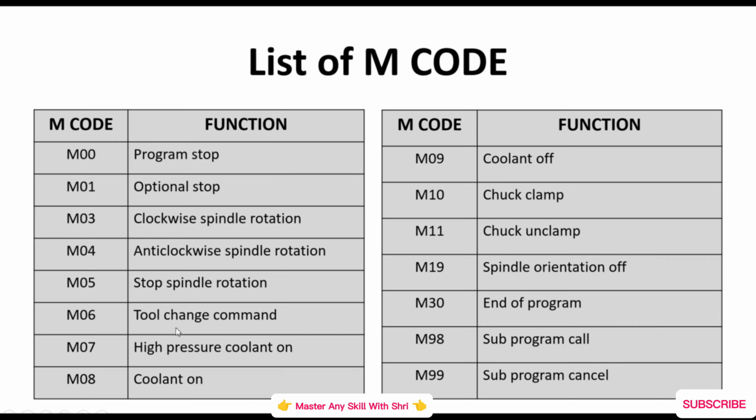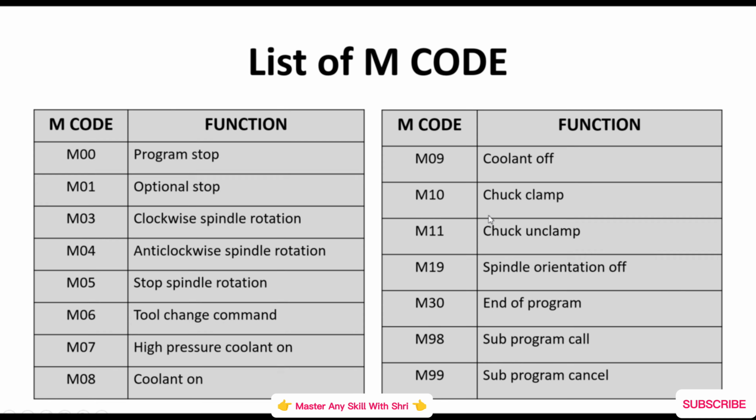M06 is used to change the tool. We use this code in our old CNC machine, but in a new CNC machine, there is no need to write this code to change the tool. We can directly change the tool in a new CNC machine. M07 is for high pressure coolant on. To use coolant with high pressure, we use the M07 code. And M08 is used for normal pressure coolant. It doesn't have that much pressure.